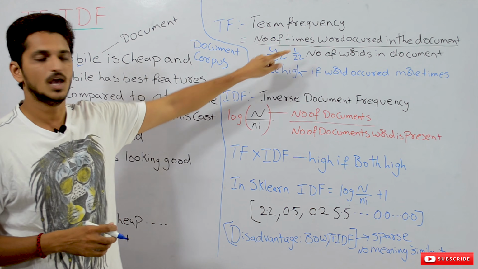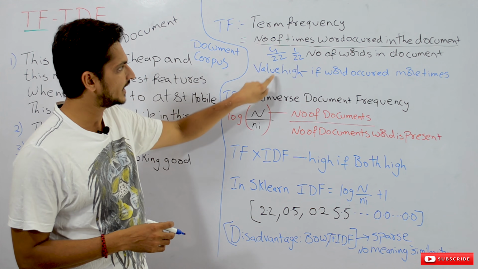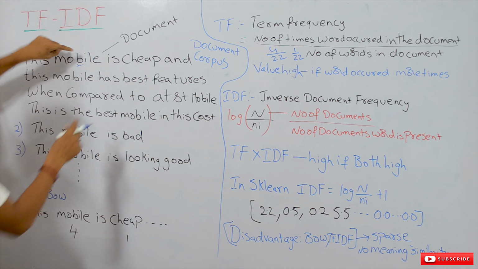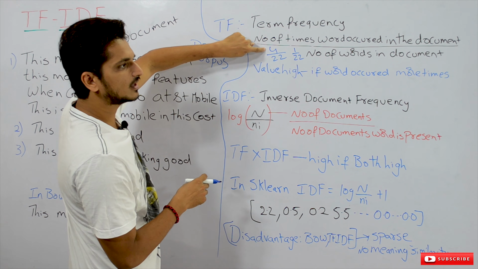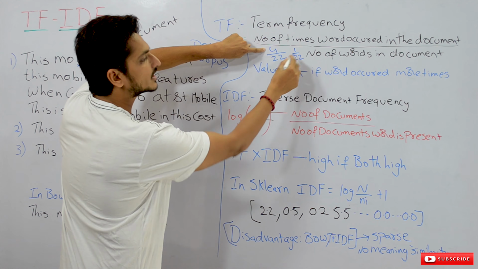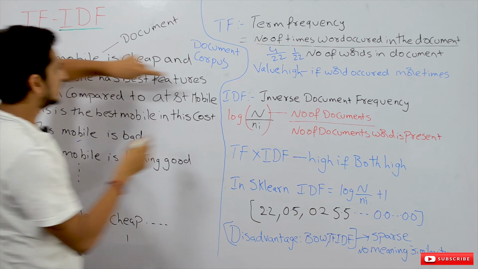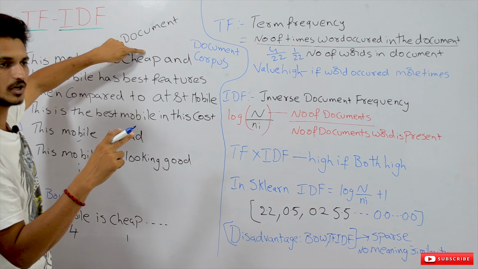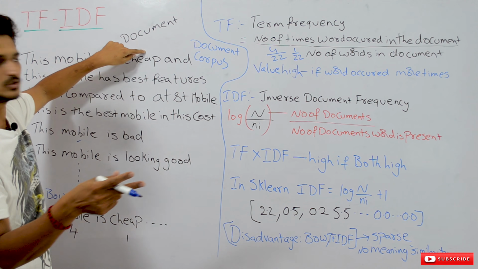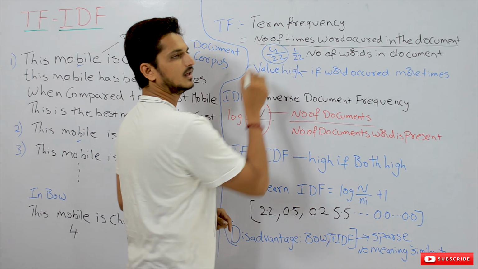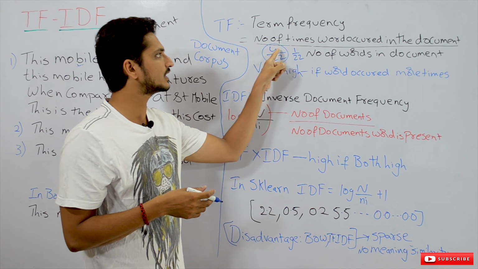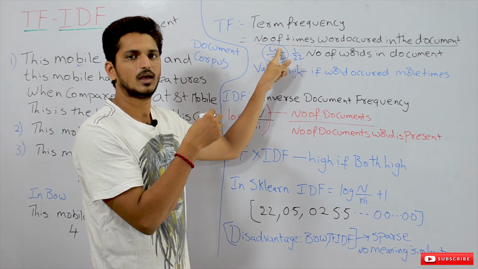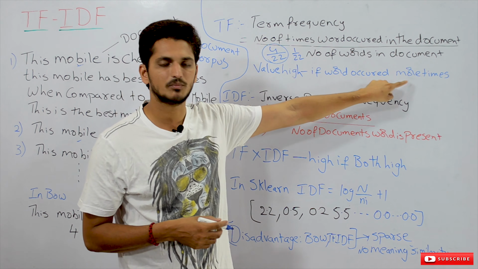Term frequency means this value will be high when a word occurred more number of times. If the numerator value is high, the overall value will be high, because the denominator doesn't change from word to word. For mobile, 4 times; for cheap, 1 time; but the denominator is the same for both, 22. So if the word occurred more number of times, the numerator will be large, so the overall value will be large.